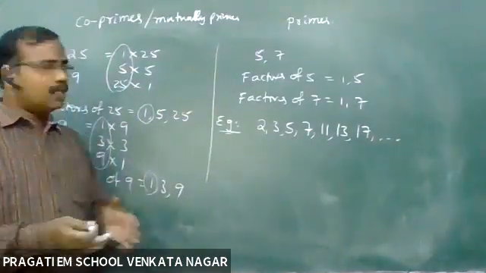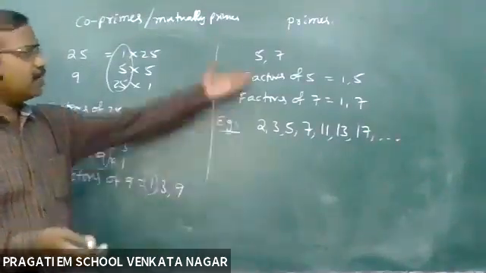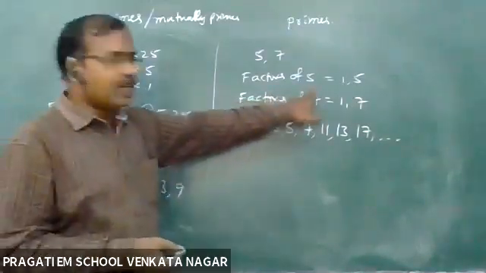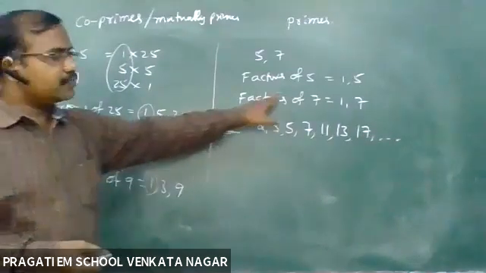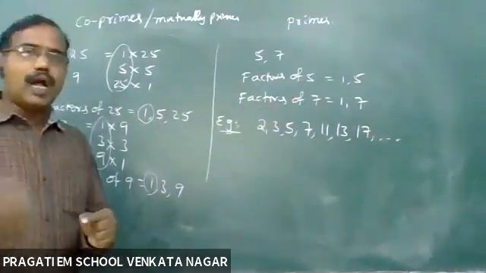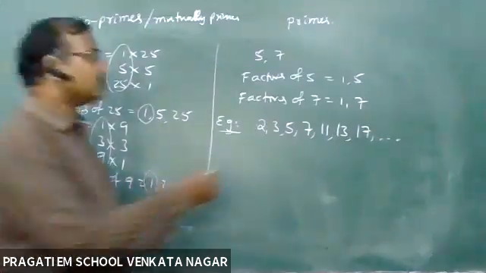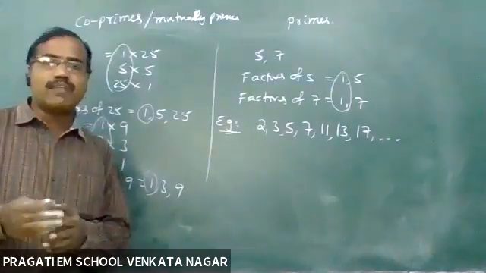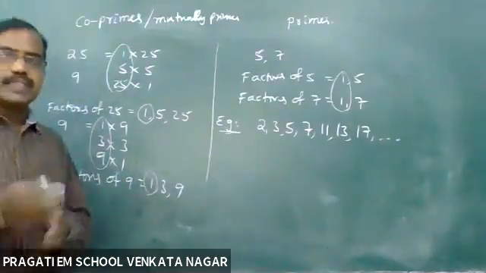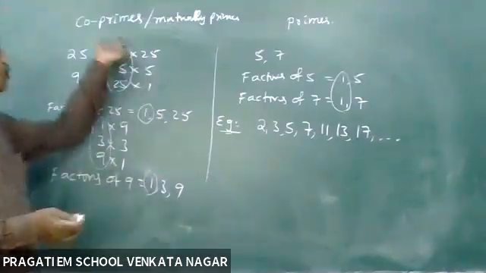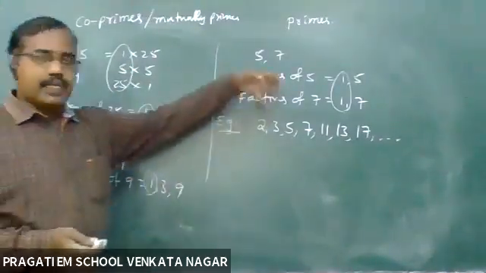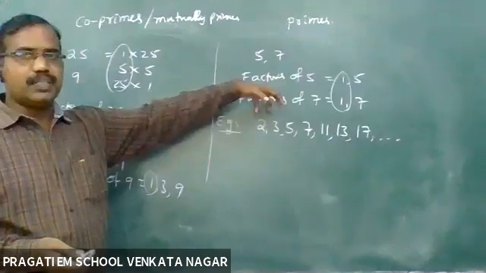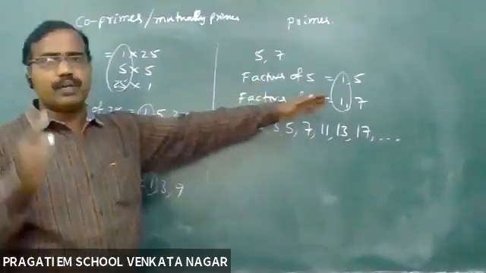Okay, children. See one more concept. In these examples, I will tell you one more thing. Factors of 5: 1 and 5. Factors of 7: 1 and 7. What is the common factor of these two numbers? There also 1 is there. If any two numbers have a common factor 1, such numbers are called co-primes. So here, individually I have taken them as prime numbers, and from the list of factors I have seen that they have the common factor 1.